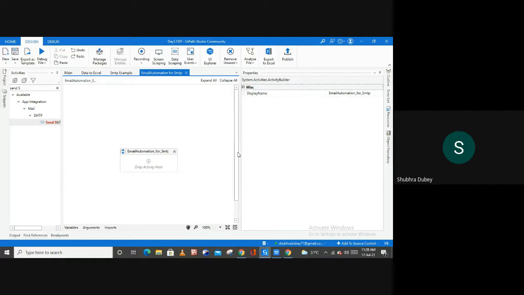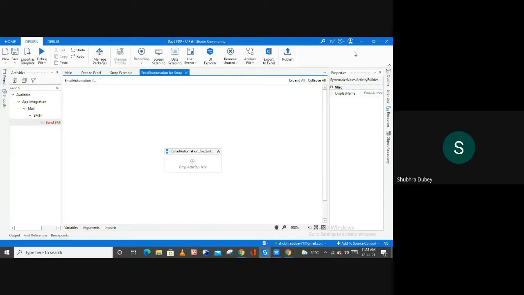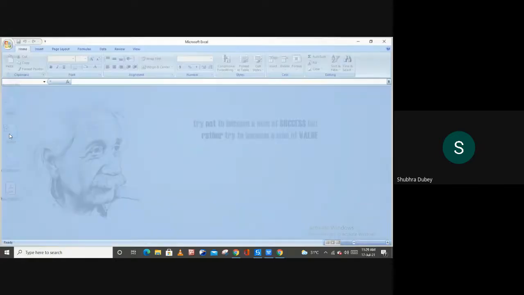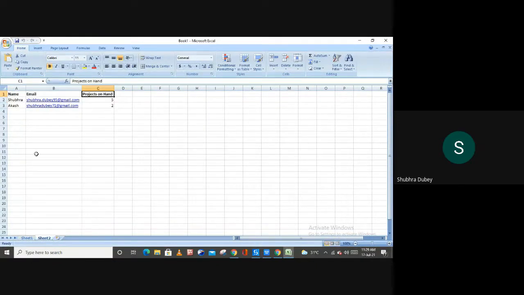Okay, so in the previous example we saw how we can auto reply to all our users. In this one, I'm going to show you how you can auto reply to your specific users. For example, let's suppose I have this Book1 with me. In this file, as you can see, I have two sheets, Sheet1 and Sheet2. In Sheet2, as you can see, we have different names and different email IDs. Again, here I am using my own email ID, but if you want to increase this data, you can.